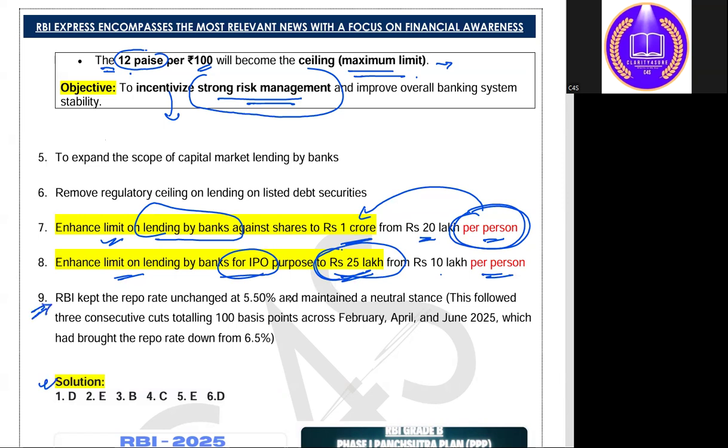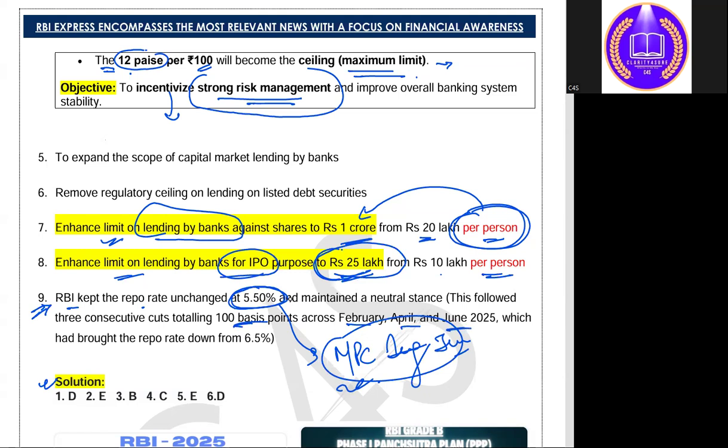And the last one, that RBI has kept the repo rate unchanged at 5.5%, that RBI announced in the MPC meet of, sorry, June, it was there in June. Okay, so 100 basis points we have seen, subsequently reduced from Feb, April and June.